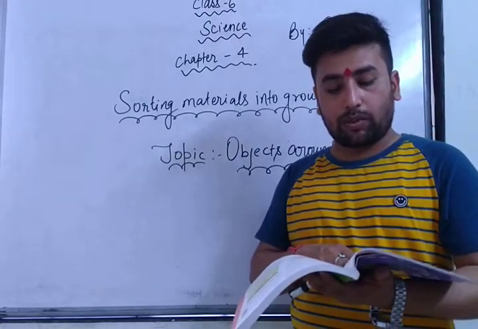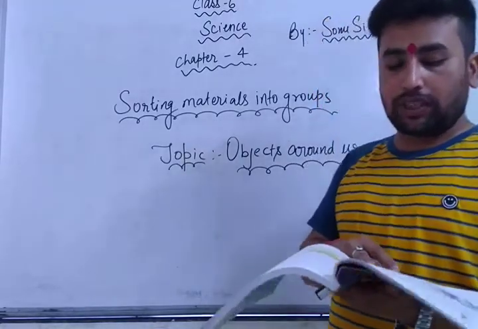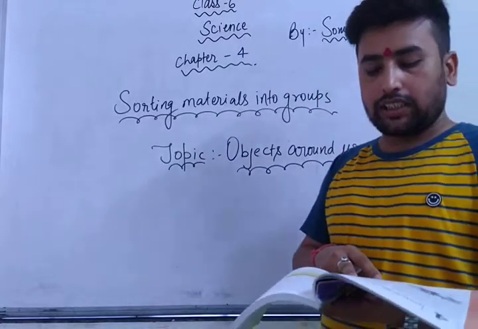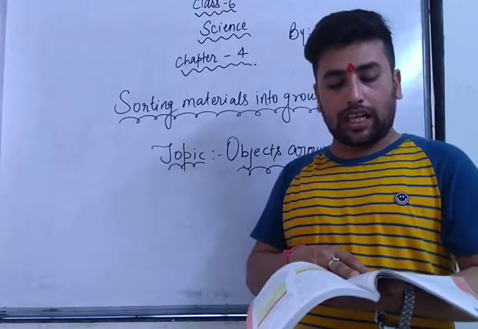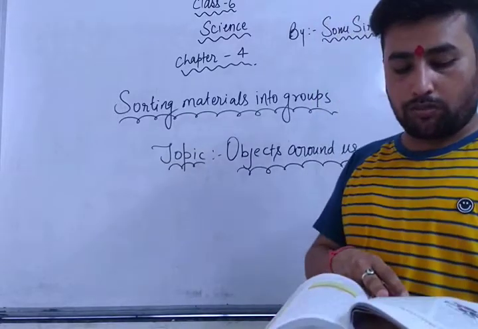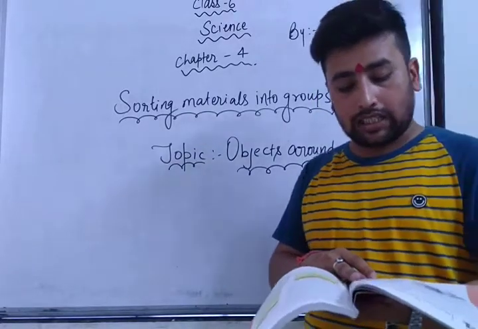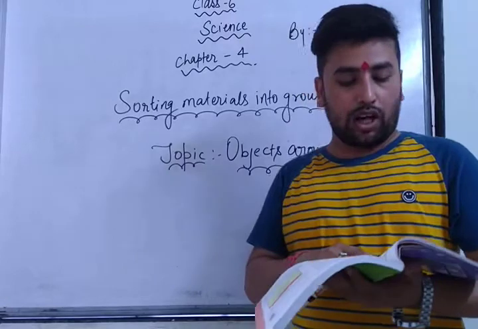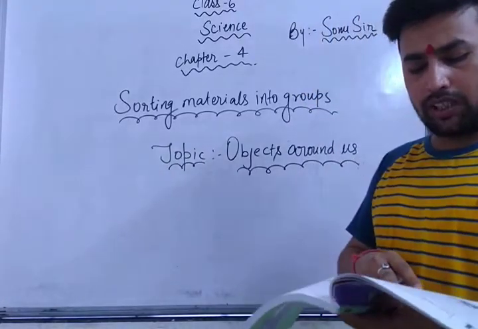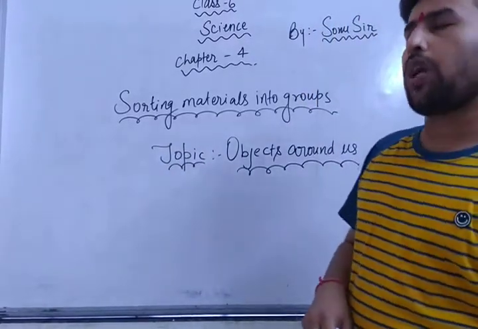In the above example, we have grouped objects on the basis of their shape or the materials they are made from. All objects around us are made up of one or more materials. These materials may be glass, metal, plastics, wood, cotton, paper, mud or soil. Can we think of more examples of materials? First of all, what I want to say,